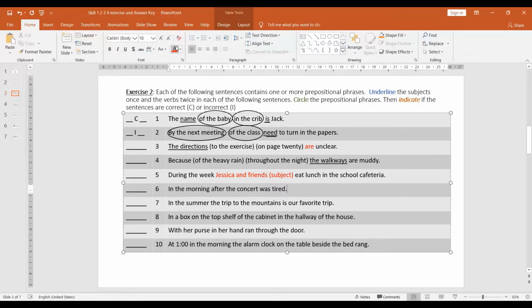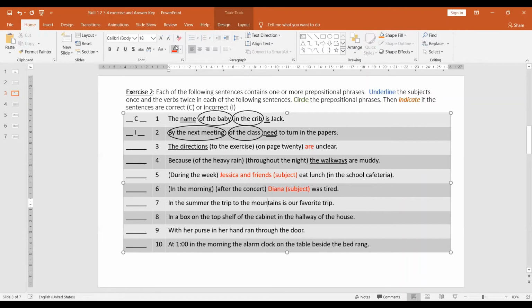In the morning after the concert was tired. Again, it is in need of a subject. In the morning, oh sorry, we have to go back up there because we need to find the prepositional phrases: during the week and in the school cafeteria. And this one is in the morning, and after the concert.